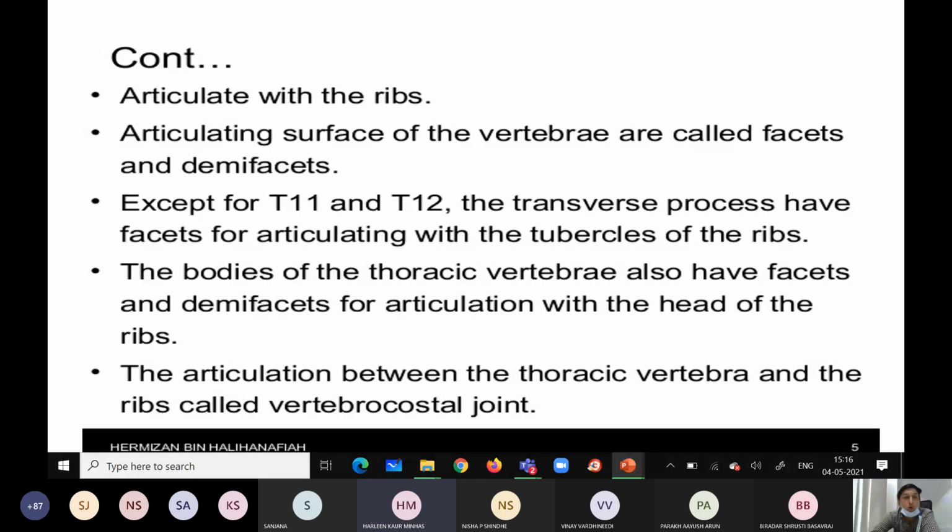So the bodies of the thoracic vertebrae have facets. This articulation between the thoracic vertebra and the ribs is called the vertebrocostal joint.